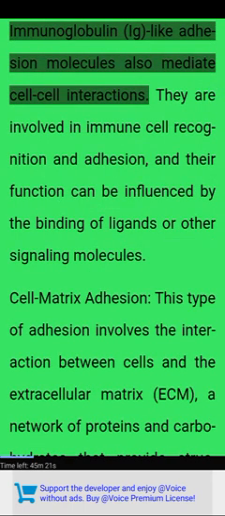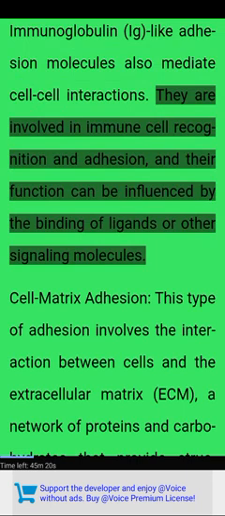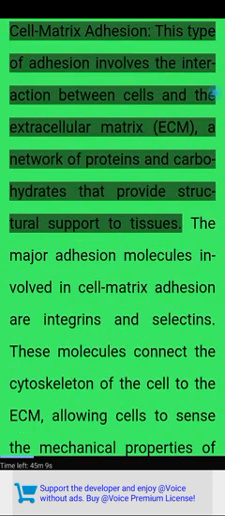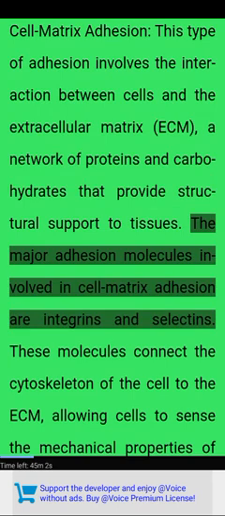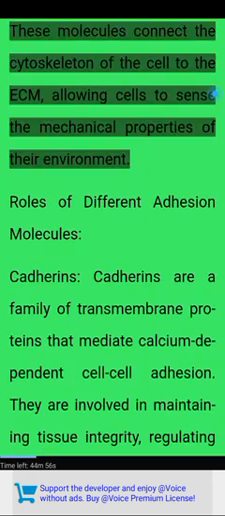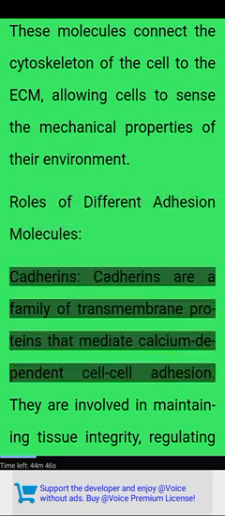Immunoglobulin (Ig)-like adhesion molecules also mediate cell-cell interactions. They are involved in immune cell recognition and adhesion, and their function can be influenced by the binding of ligands or other signaling molecules. Cell-matrix adhesion. This type of adhesion involves the interaction between cells and the extracellular matrix (ECM), a network of proteins and carbohydrates that provide structural support to tissues. The major adhesion molecules involved in cell-matrix adhesion are integrins and selectins. These molecules connect the cytoskeleton of the cell to the ECM, allowing cells to sense the mechanical properties of their environment.